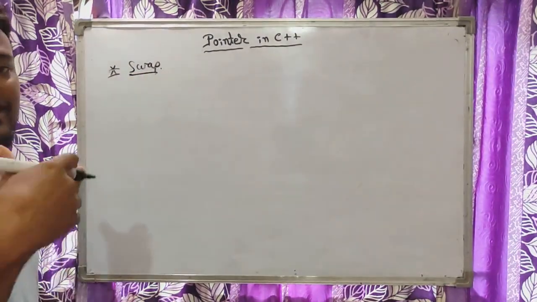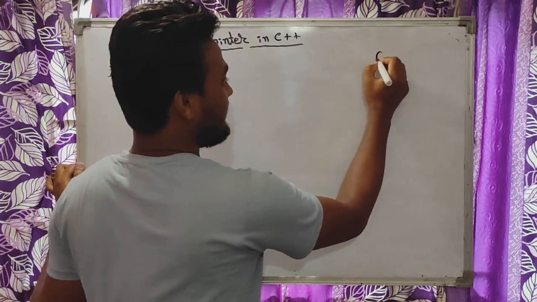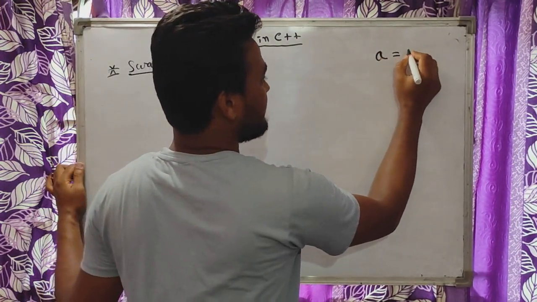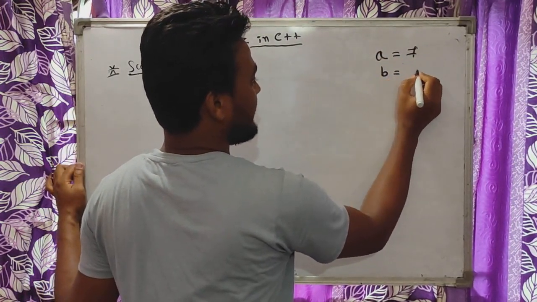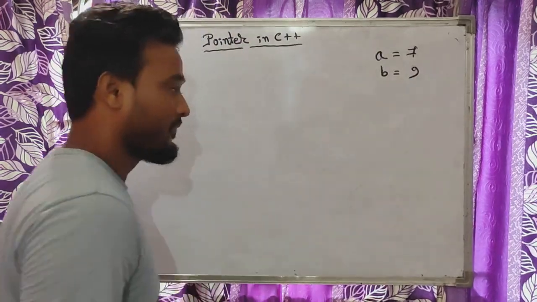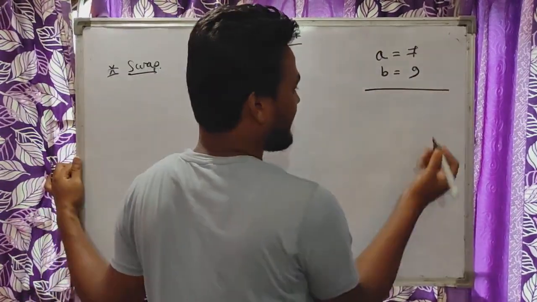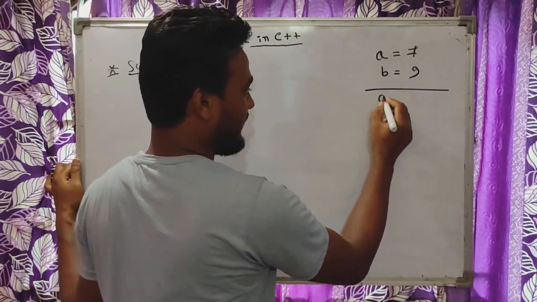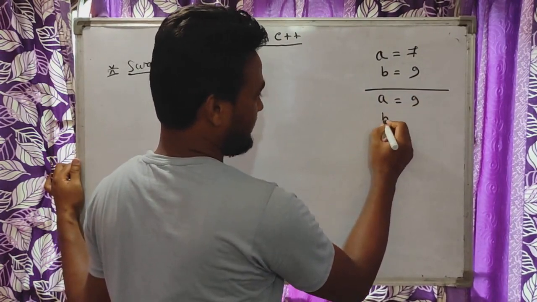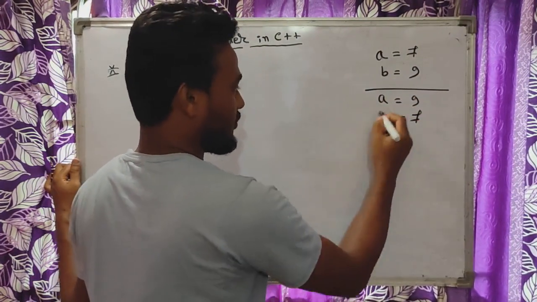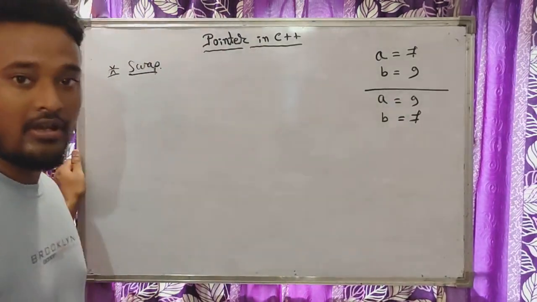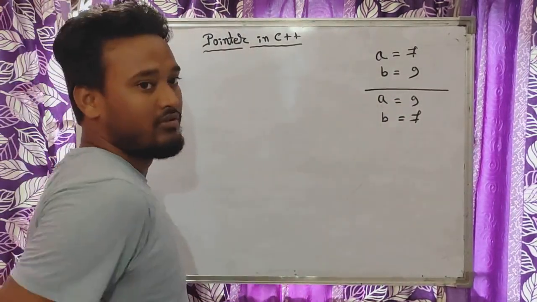Swap means what? We are exchanging two values. Suppose a variable a is having 7 and b is having 9. After swapping, the value of a should be 9 and b should be 7.